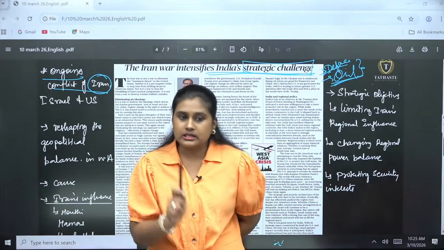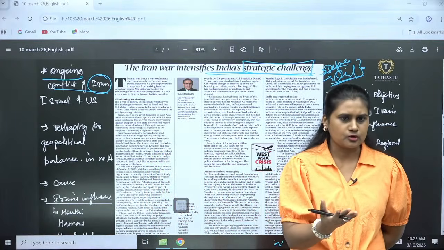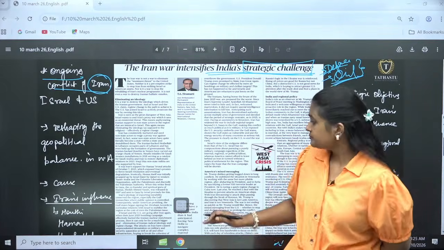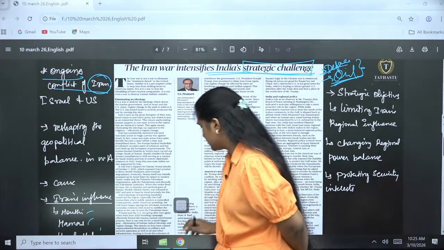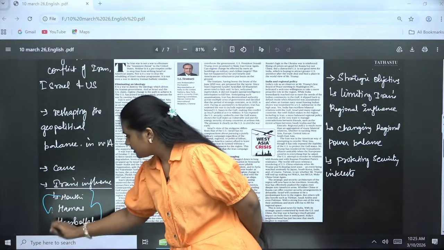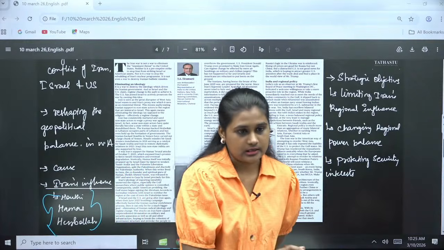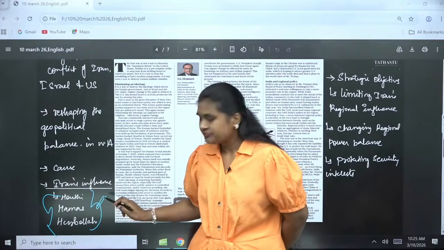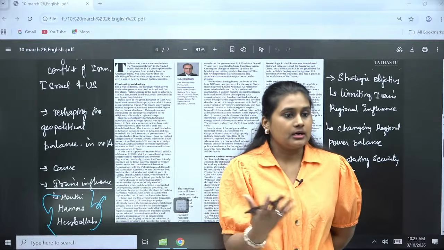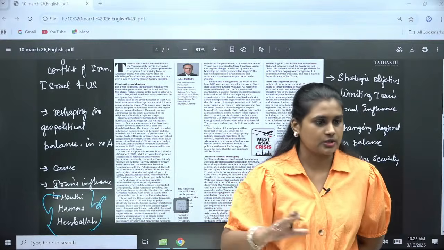When it comes to Iran, Iran has supported certain non-state groups. You might know what non-state groups are, right? Not a proper government. Like Houthi, Hamas and Hezbollah. These groups have a great influence with Iran, so that has become a threat to Israel. Because they are not a proper state, non-state actors may sometimes change into a huge threat, like terrorism or something. So that was a major issue here.